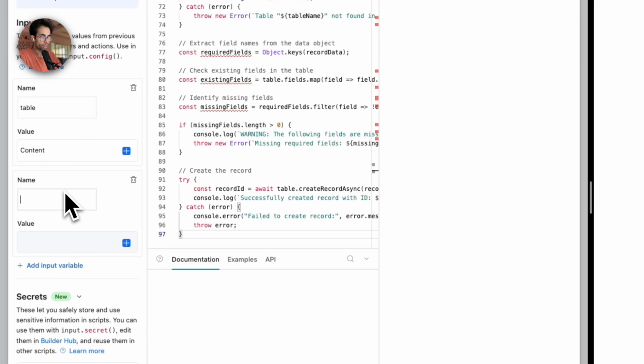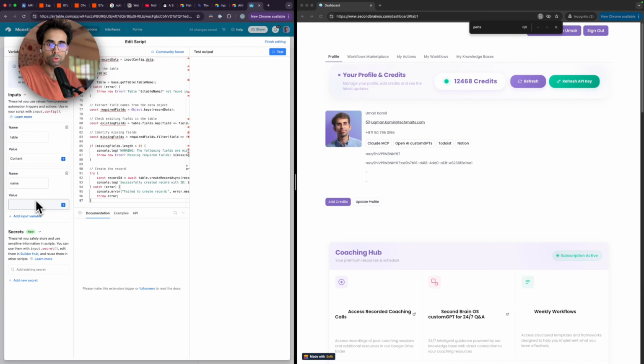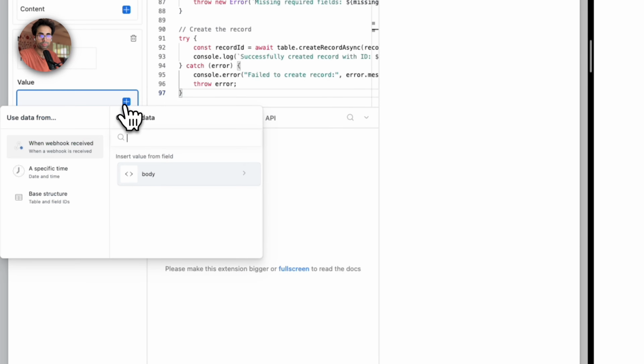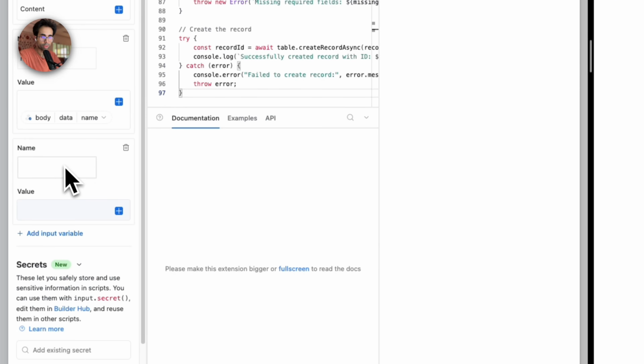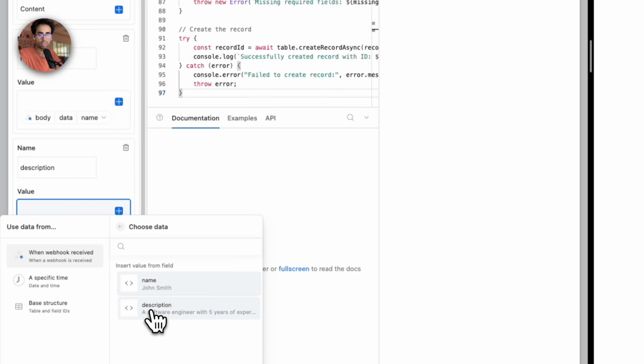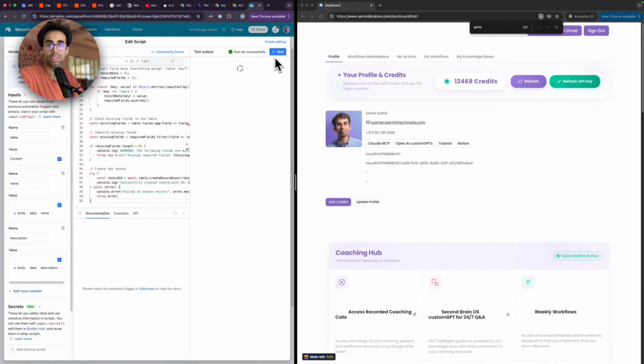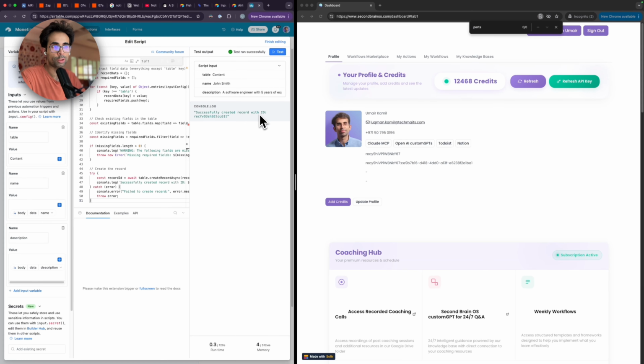Now you want to add a name field over here. And so you want to press the add input variable button again and type name, but this time you'll press plus. And over here, you will click into the data, press body, data, name, right? And over here, you will go and type in description. You'll add another input variable, click the plus icon again, body, data, description, right? And now you can press test. Everything should run smoothly because I've done all the hard work for you. It will create whatever records you send to it, right? Then you want to press finish editing.